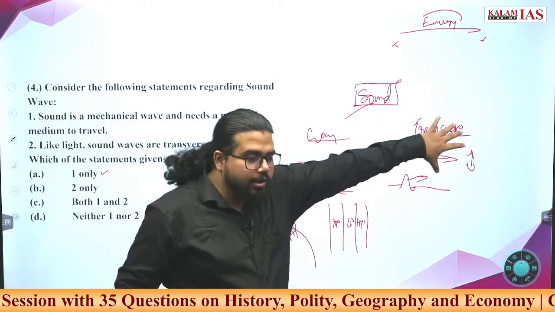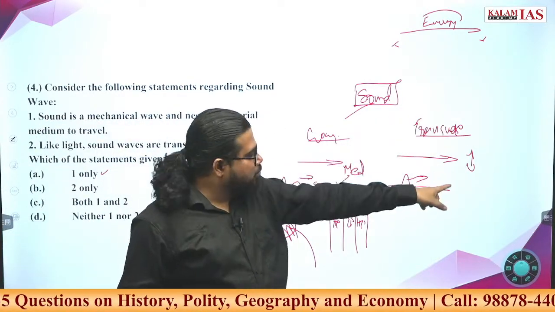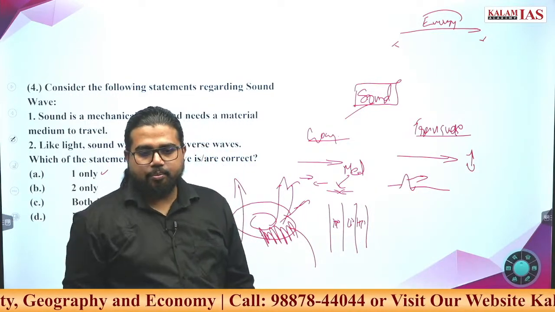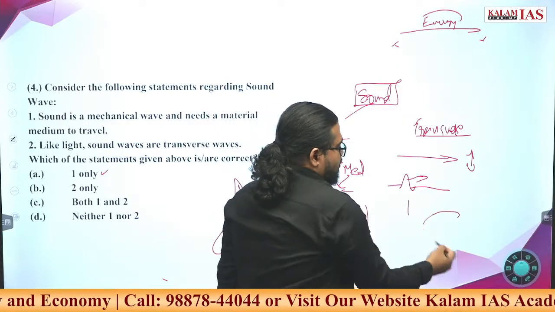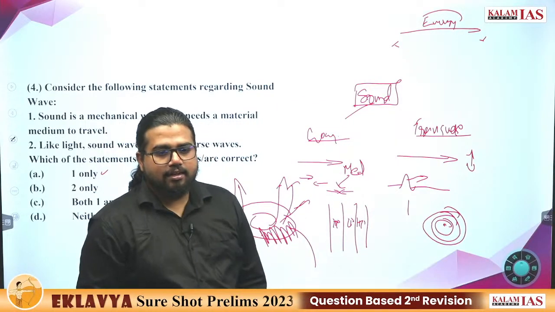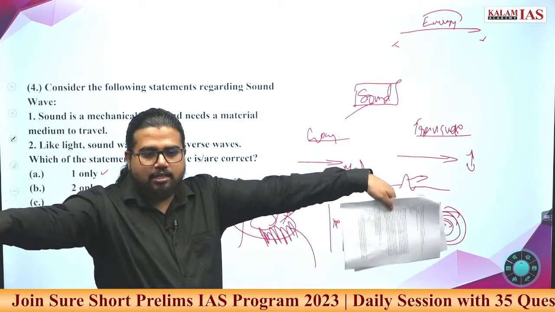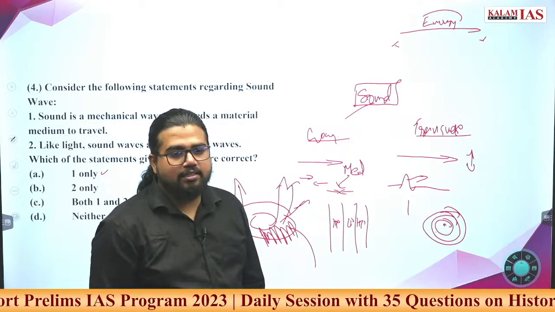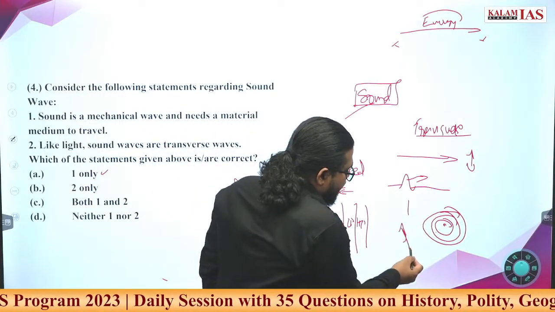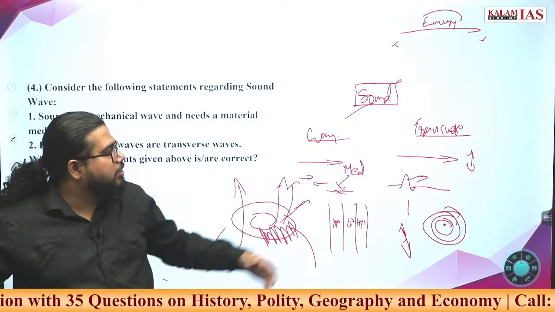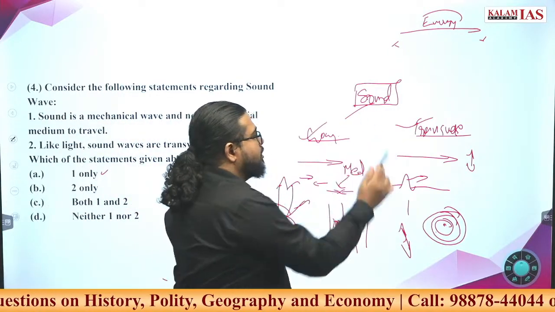These kinds of waves we call transverse waves, like rope movement, or you put a stone in the pond. You put a stone in the pond, there will be ripples created. Now ripples will be traveling in a circular pathway, but if you look at the movement of individual particles within the water, it will be moving in a perpendicular direction. So these kinds of waves we call transverse waves.